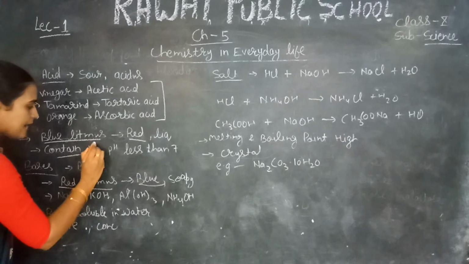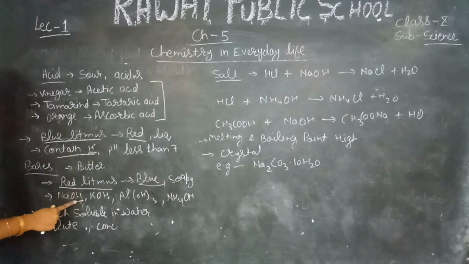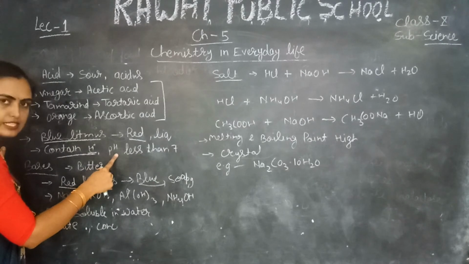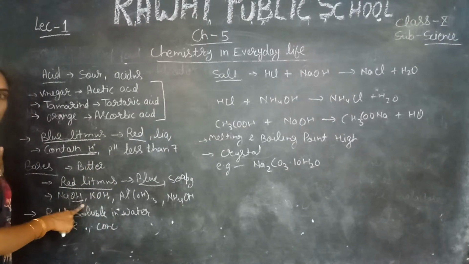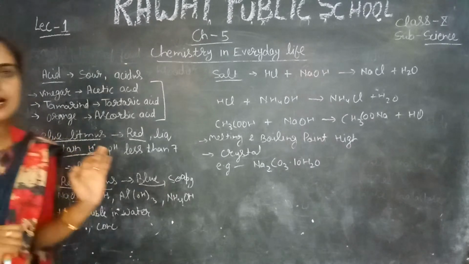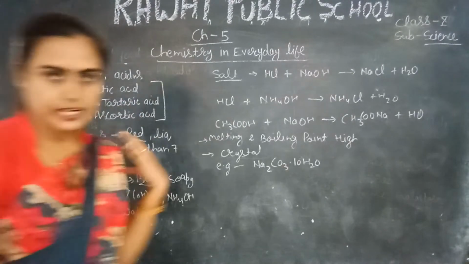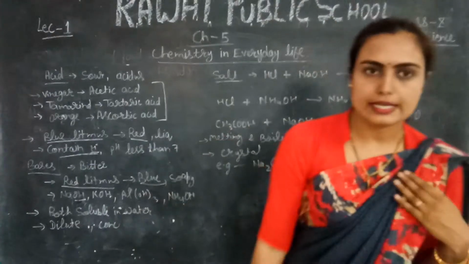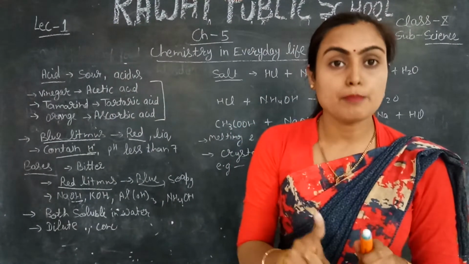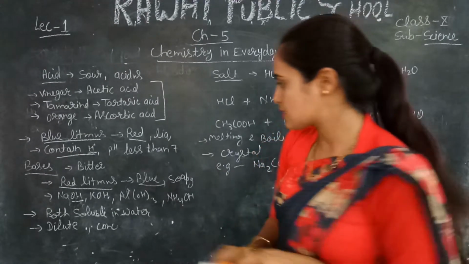Acid contains H positive ions, base contains OH negative ions. Acid has a pH less than 7 and base has a pH more than 7. Right? These are the differences between acid and base. Acid is sour in taste, base is bitter in taste. These differences between acid and base are very important for 1 or 2 marks.